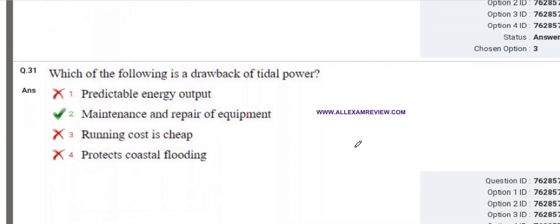Which of the following is a drawback of tidal power? So in the tidal power, we know that we can predict the energy output also through some prediction theories like model predictive controls. And running cost is cheap due to the air at the seashore side, and the option number B, the maintenance and repair of equipment. Okay, that is a difficult task for the tidal power, so it's a drawback of the tidal power.